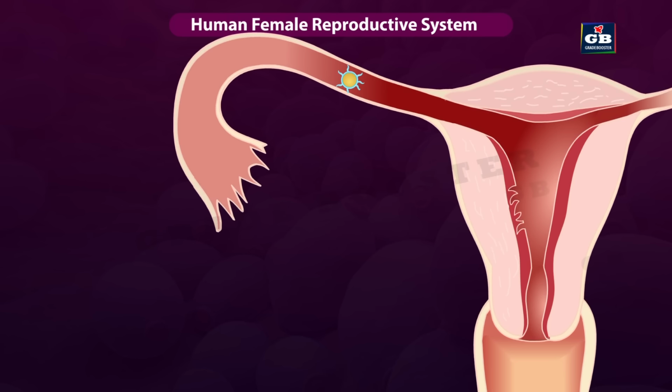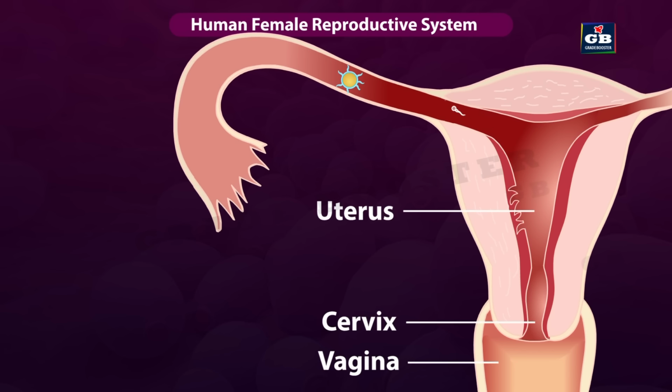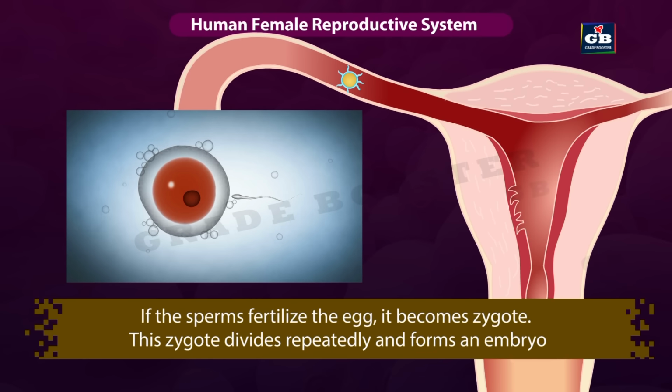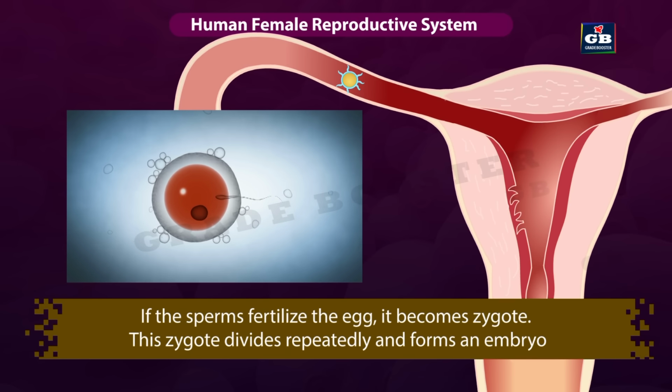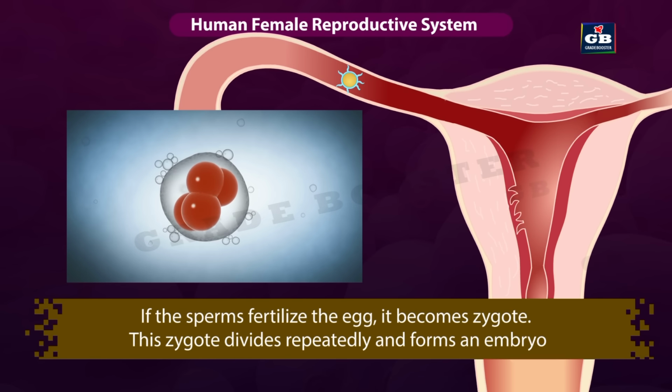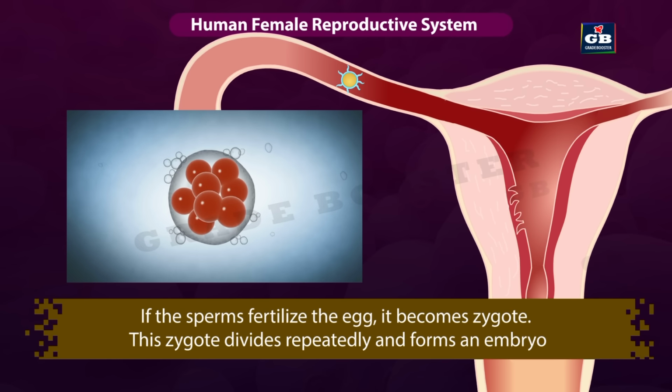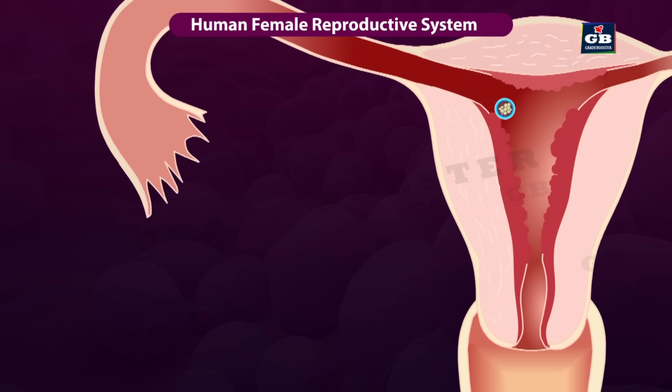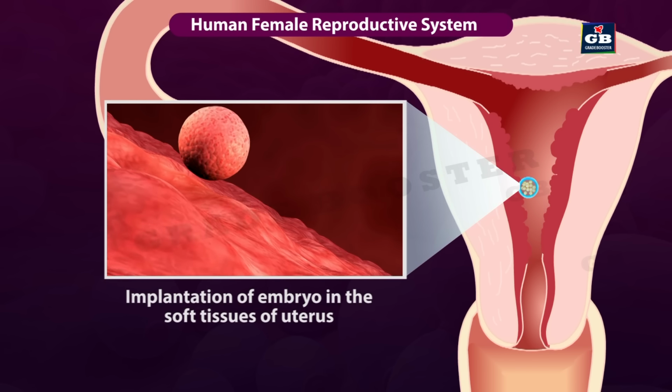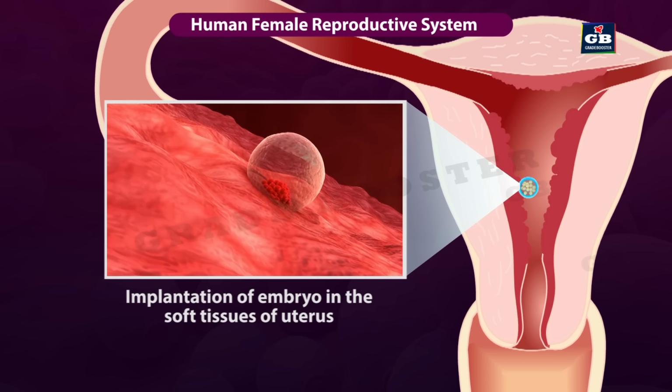The sperms deposited by the male in the vagina during sexual intercourse travel through the cervix and uterus and reach the egg present in the fallopian tube. If the sperms fertilize the egg, it becomes a zygote. This zygote divides repeatedly and forms an embryo. This embryo moves towards the uterus and gets implanted in the wall of the uterus.